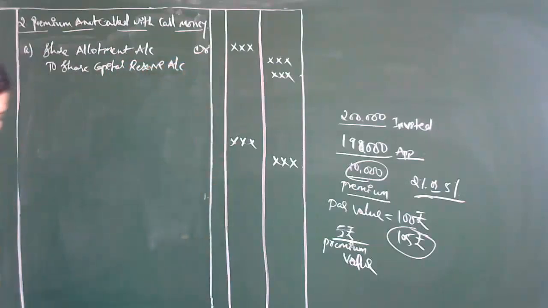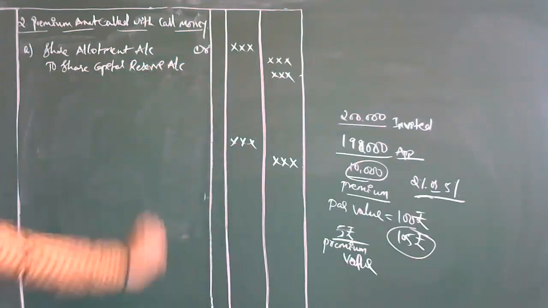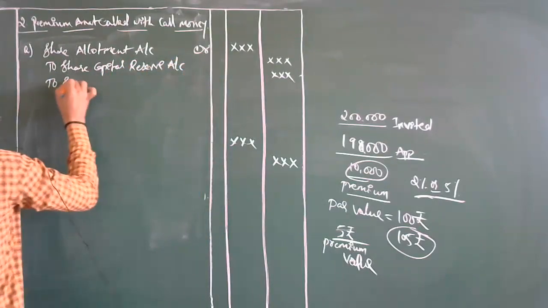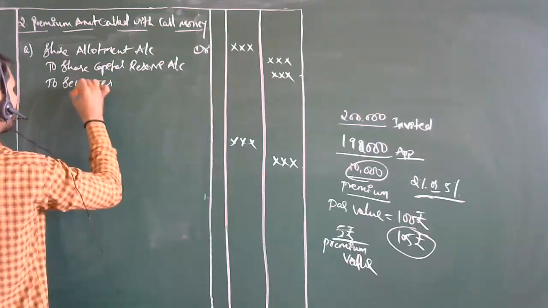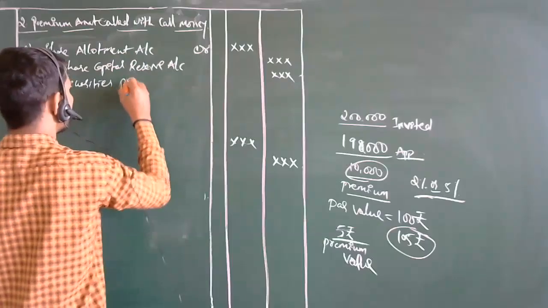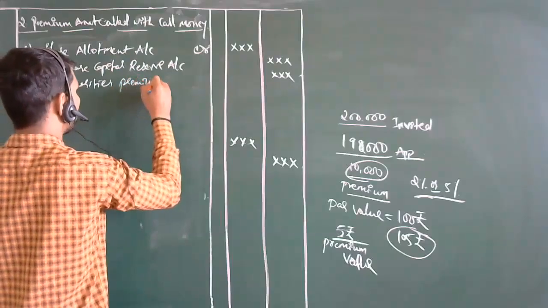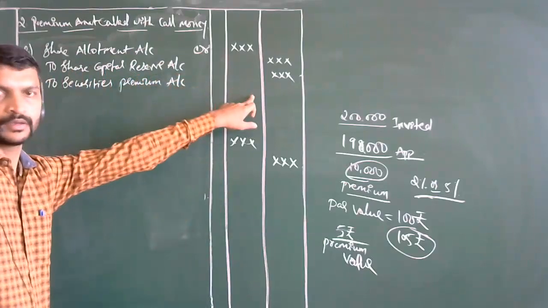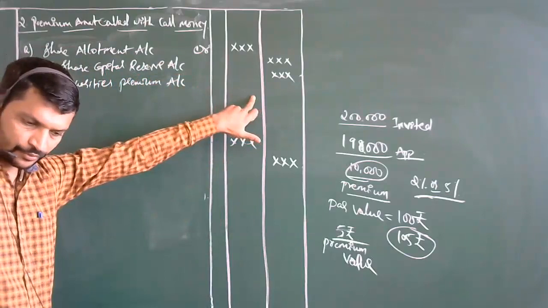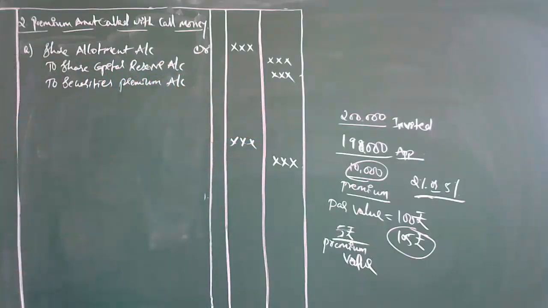And one more, what you are going to do in this, to securities premium account. The same way as in the previous one, the same you are going to take over here.